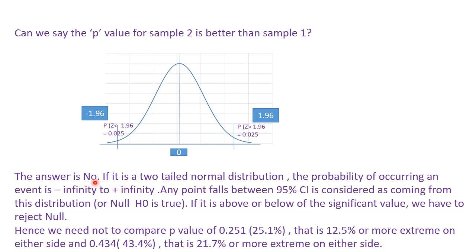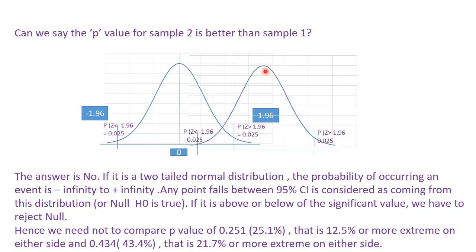The answer is no. If it is a two-tailed normal distribution, the probability of an event occurring is actually from minus infinity to plus infinity. However, we have kept a threshold value of 0.025 on either side. So any point that falls beyond this value or this value, we have to consider that the value has come from a different distribution.